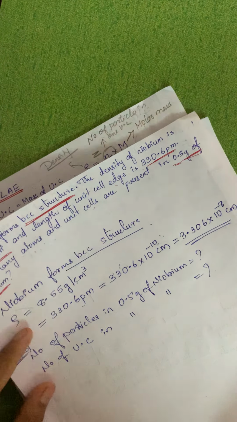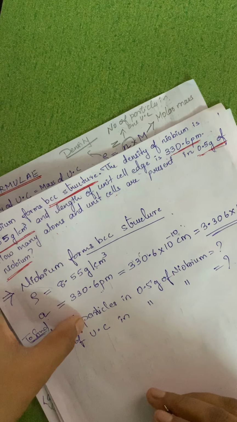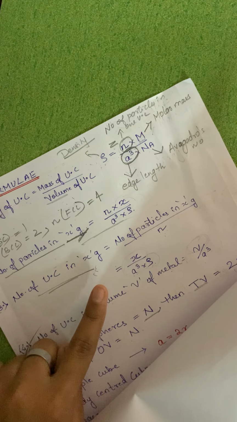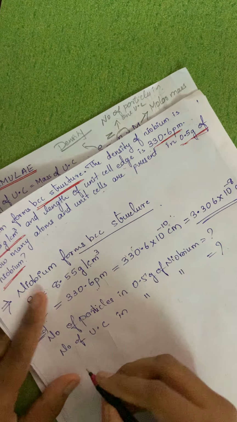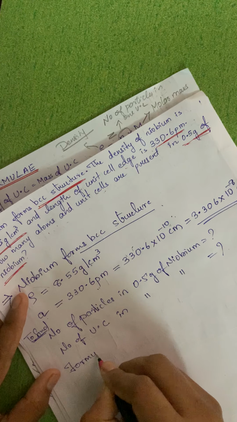Okay, these are the two things which are asked. We know the formula now. Simple. These are the two formulas we have to use. If you want, you can just write down formula used or directly use the formula.